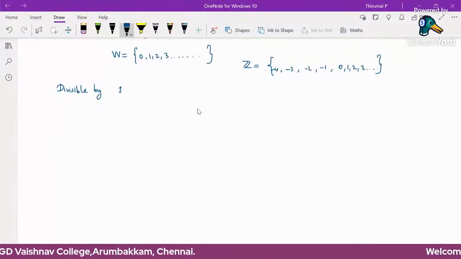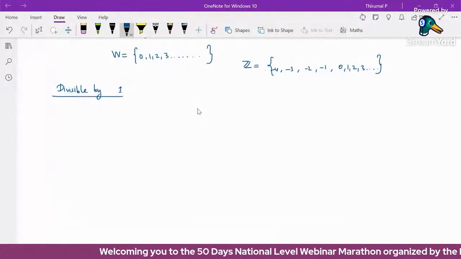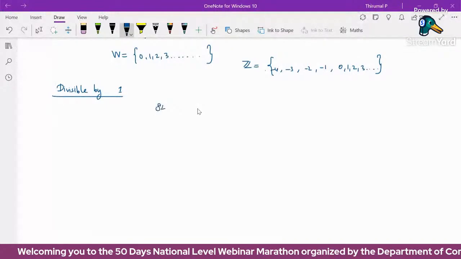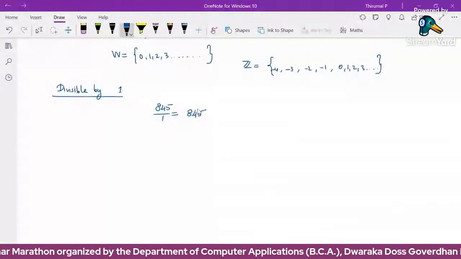0 is also divisible by 1. Just now we said 0 is divisible by any non-zero value. So integers are divisible by 1. Dividing by 1 is very trivial. Given any number, 845 divided by 1, the answer is 845. So divisibility by 1 is very simple.